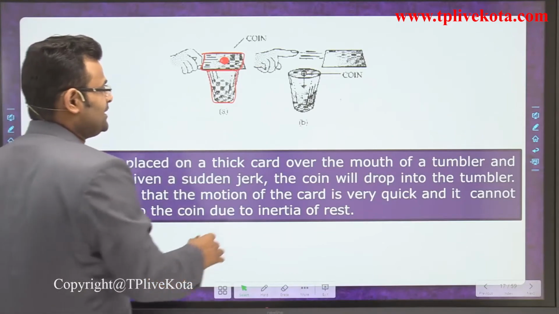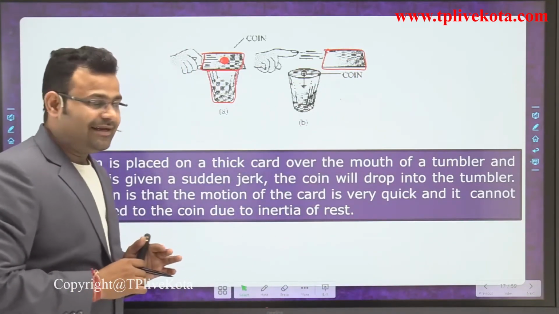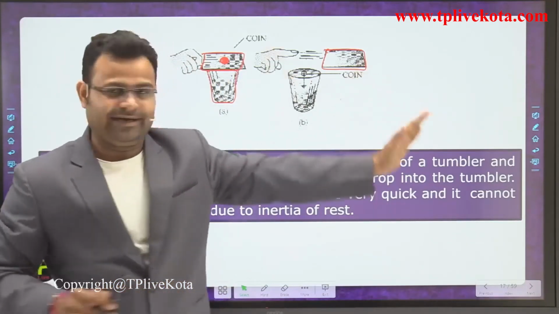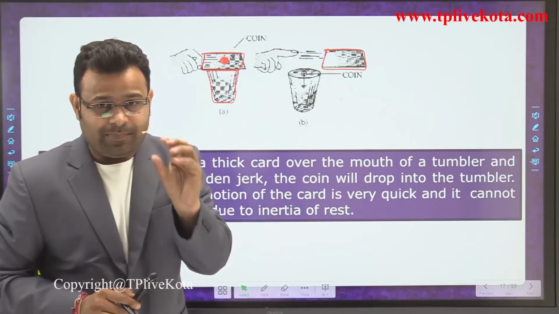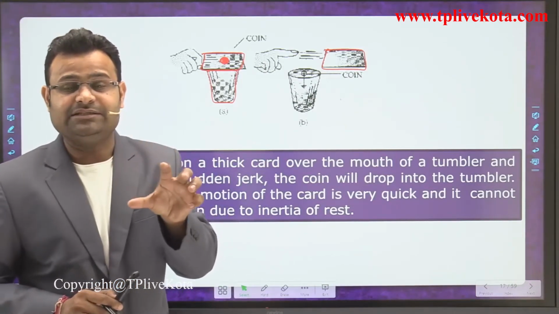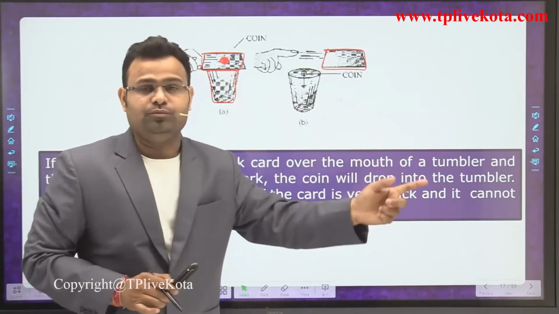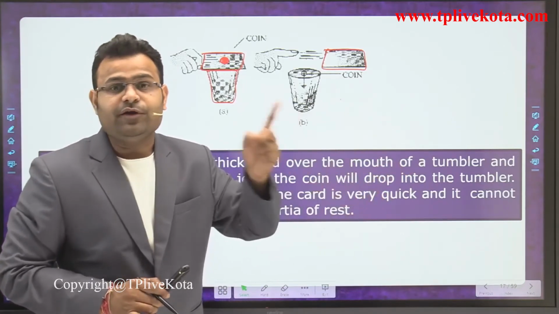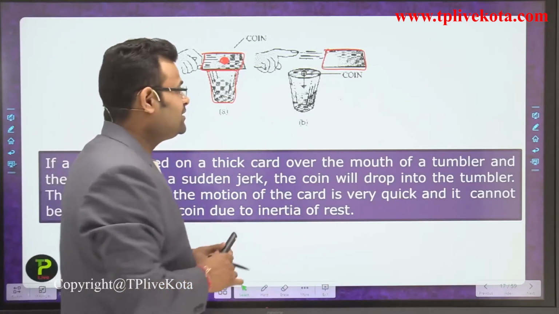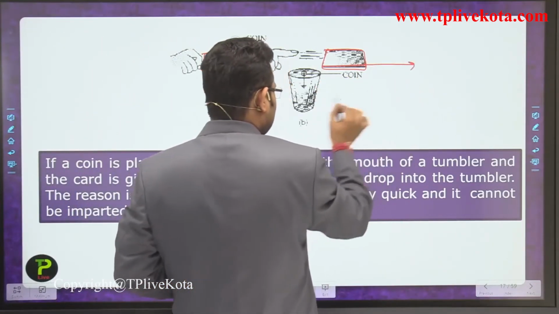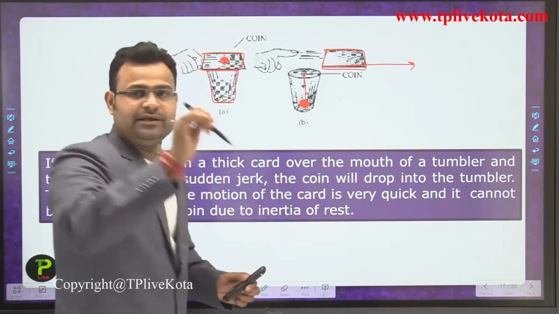Whenever we apply a jerk on the cardboard very suddenly, the cardboard moves in that direction, but the coin has some mass and some tendency to oppose that change, meaning the coin doesn't want to move with the cardboard. If we apply the jerk very fast, the cardboard moves in that direction and the coin drops into the glass.